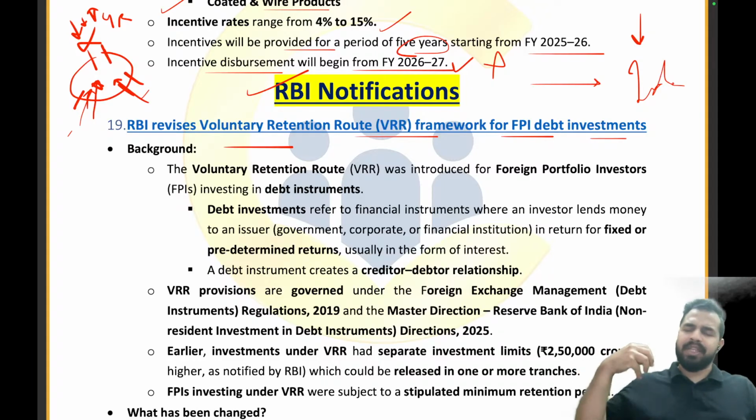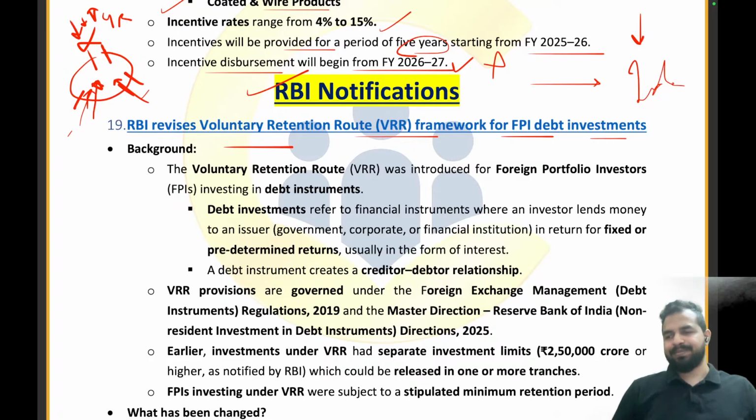So these FPI investors, if you want to invest in a company, don't worry, you do it. But if you have an amount more than a particular limit, then you have to ensure that you are going to stay here for some longer period of time. So that comes under the voluntary retention route.